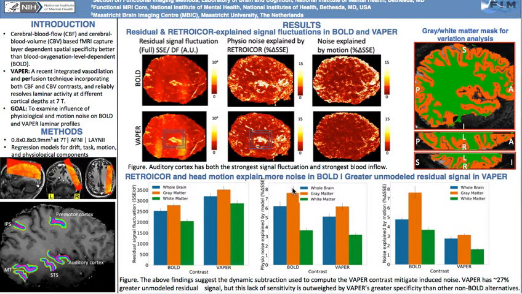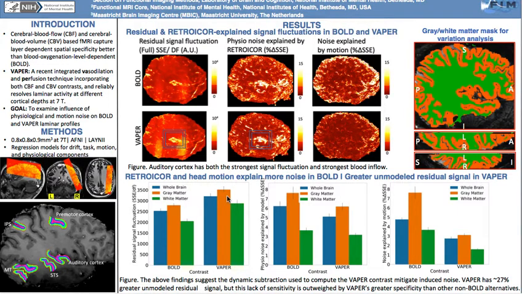First, if we look at the middle bar plot, we see that RetroICOR's model explains more physiological noise in BOLD than in VAPER for all tissue types. Similarly, to the right, head motion explains more variance in BOLD than in VAPER, suggesting the subtraction used to compute VAPER contrast mitigates motion-induced noise. To the left, however, we see that unmodeled residual signal in VAPER is approximately 27% larger than in BOLD.